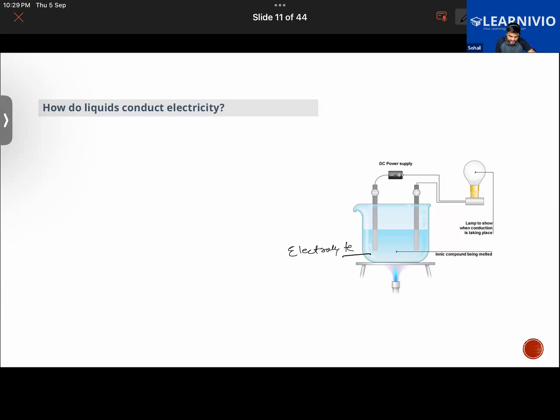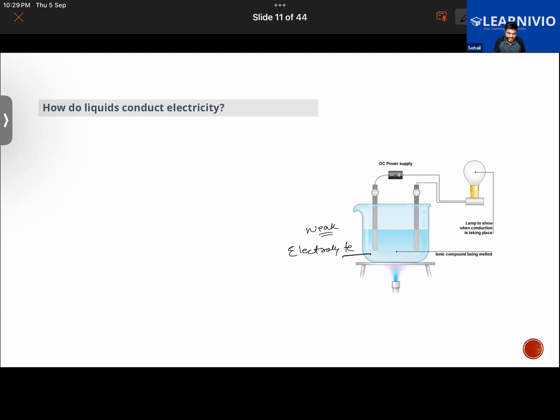Let's say it is a weak electrolyte, meaning that it can conduct electricity but not that well. Let's say you had added just a few salt in it, so it will be a weak electrolyte. To make it a strong electrolyte, you will have to add a good amount of salt. If you have just sprinkled a little salt, it's a weak electrolyte. So it will allow the current to pass through it, but not that much.